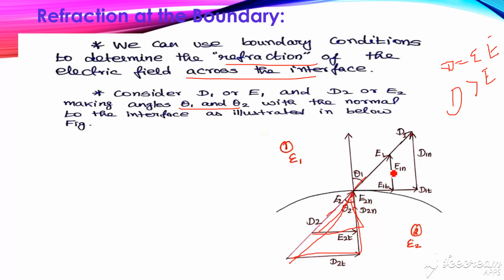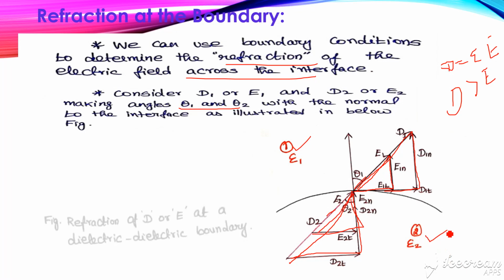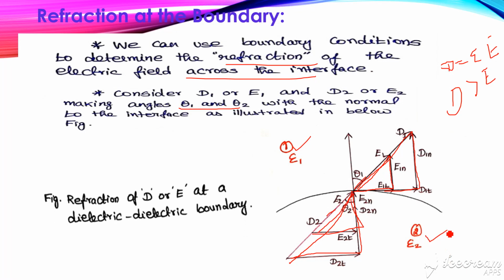The same case is applicable for medium 1 also. This is tangential E1T, this is normal. Adding these two, we get E1. Similarly, this line is D1T, this is D1N. Adding these two, we get D1. This is the figure. Here we have permittivity epsilon 1 in medium 1 and permittivity epsilon 2 in medium 2. So the figure shows the refraction of D and E at the dielectric boundary.